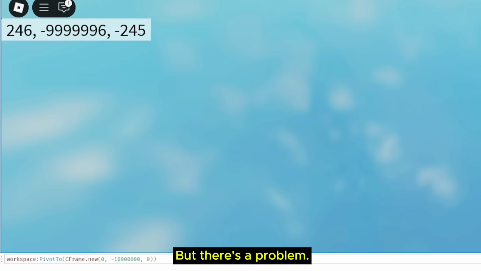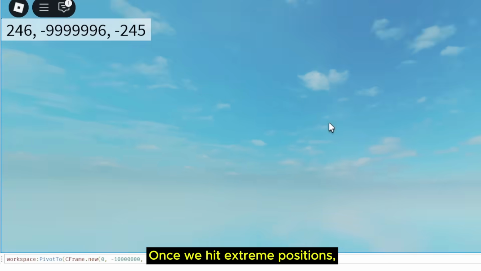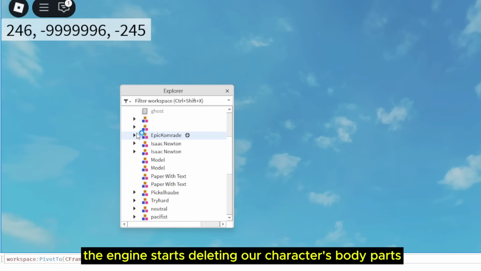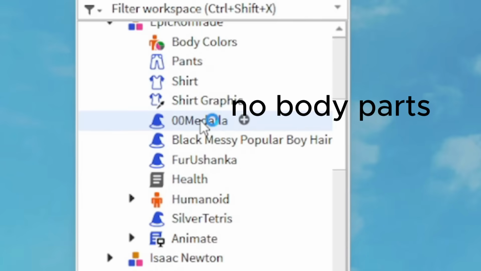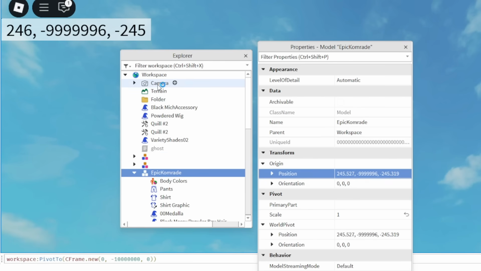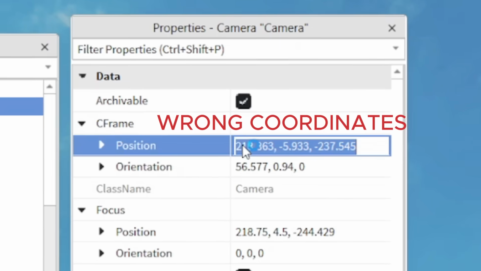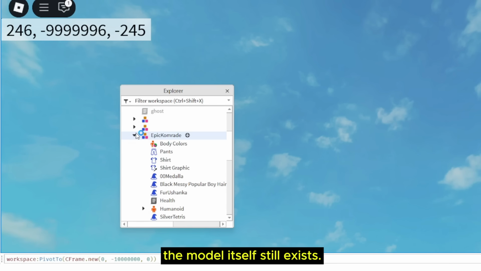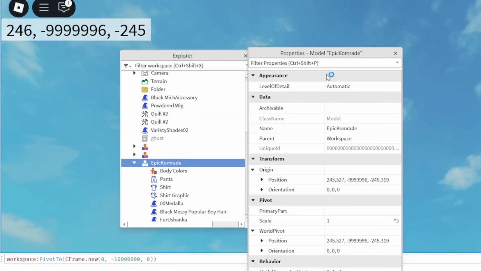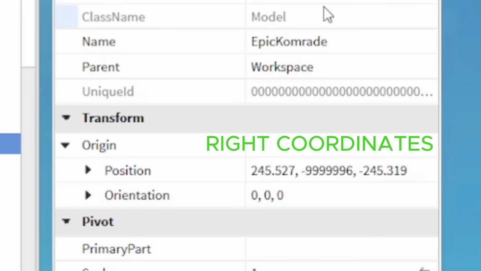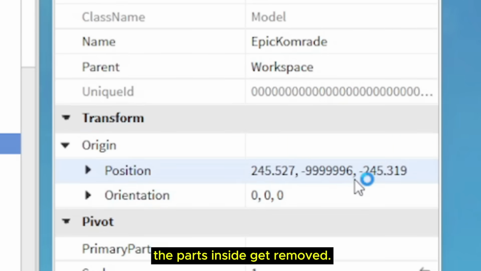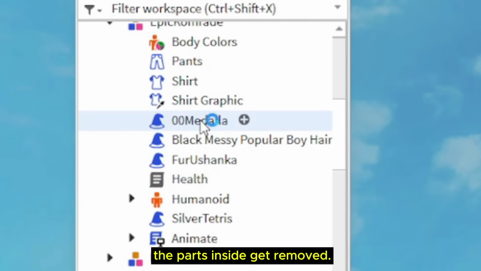But there's a problem. Once we hit extreme positions, the engine starts deleting our character's body parts, which makes sense. But the camera also stops following us. But even though the body's gone, the model itself still exists. It turns out that the player character model stays at the right coordinates. It's just that the parts inside of it get removed.